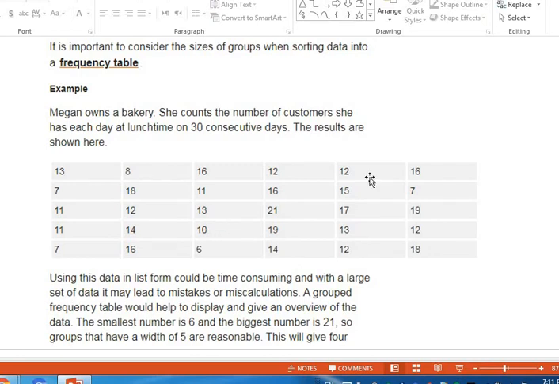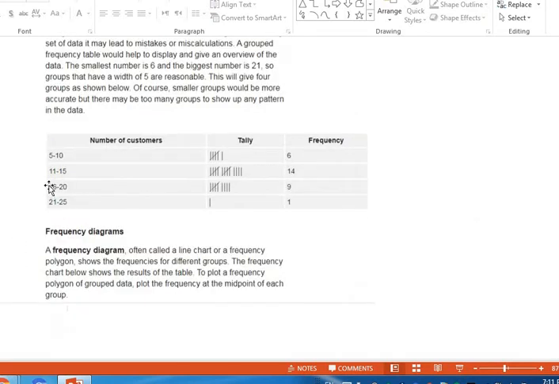Okay, and 6. This one. Yes, this one. So I have here 6 from 5 to 10. Then from 11 to 15. If you count from 11 to 15 from the table, you'll find they are 14. From 16 to 20, so they are 9.